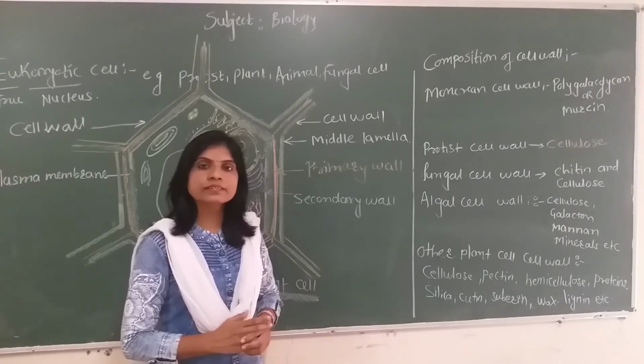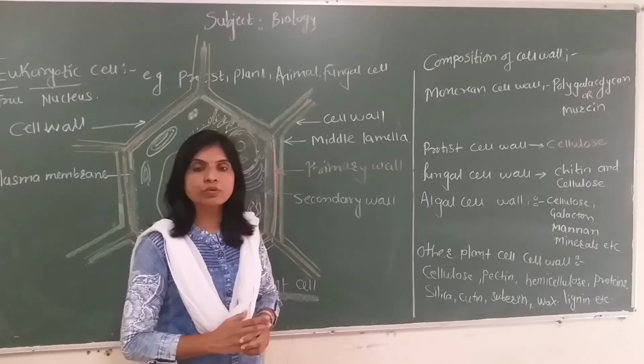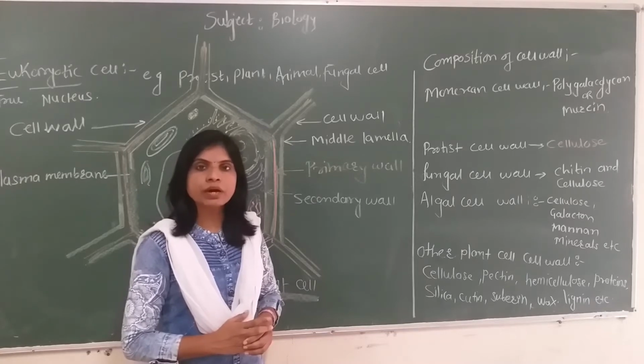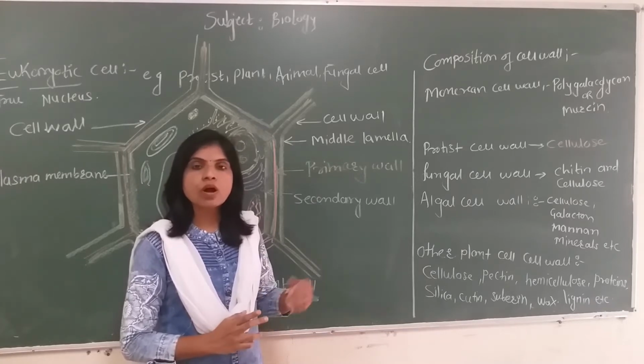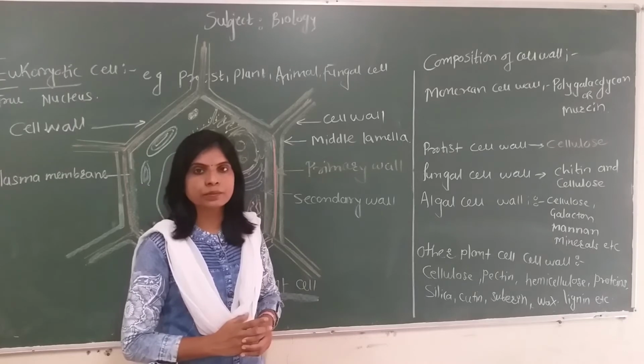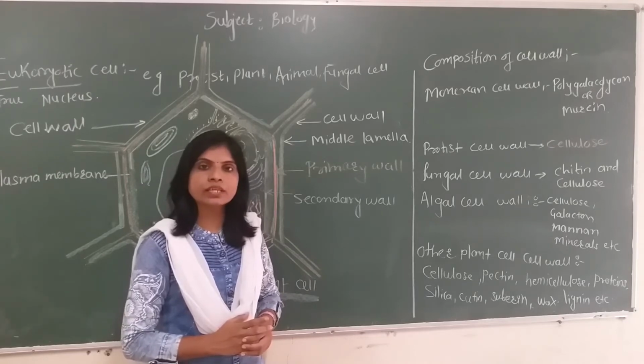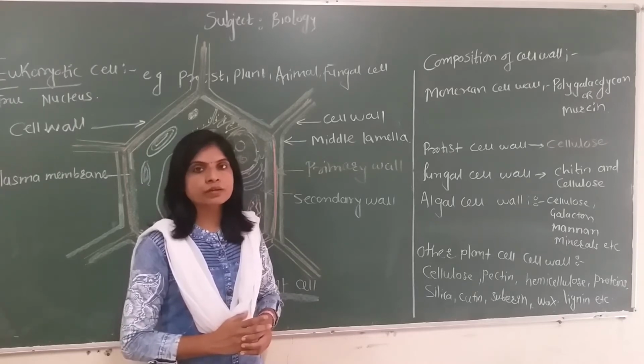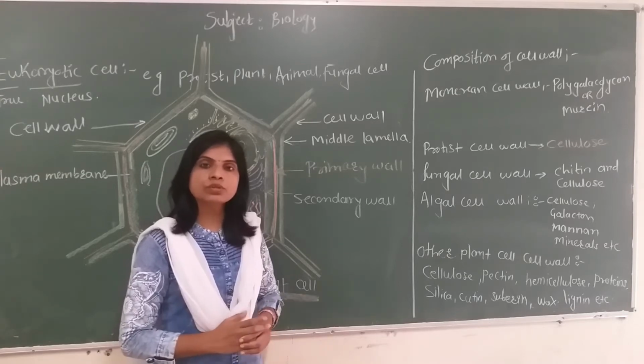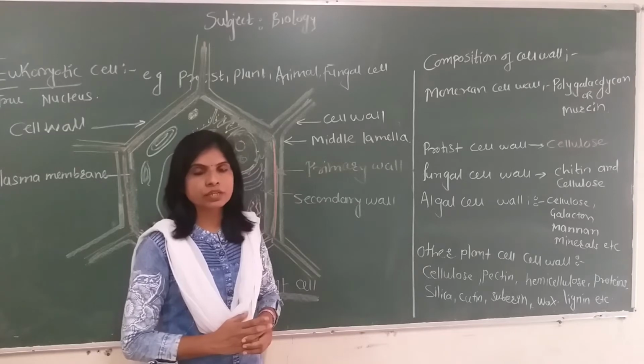Some monerans get stained by this color and are called Gram-positive, and those that are not are called Gram-negative. That difference is made by the chemical composition of the cell wall of the moneran. So if peptidoglycan is in the cell wall, the bacteria become Gram-positive, and when it is murein, it becomes Gram-negative.